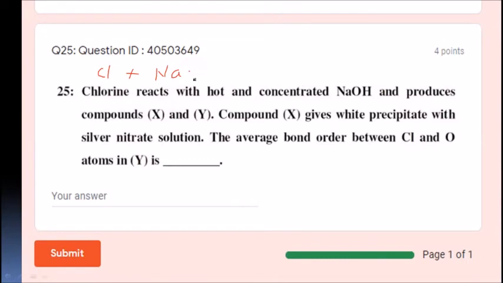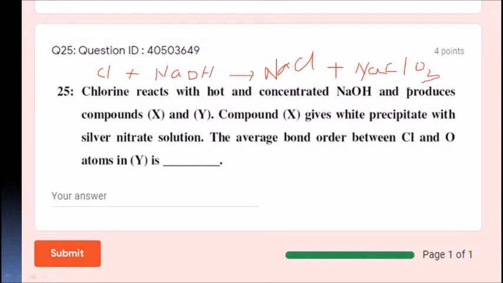What are the compounds we will get? Sodium chloride, NaCl, and the other compound is NaClO3, not hypochlorite.